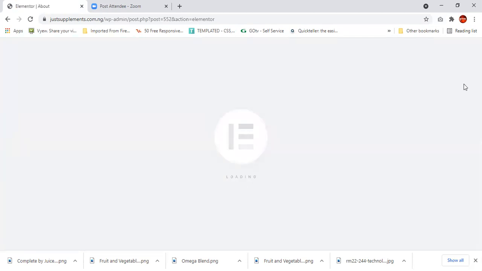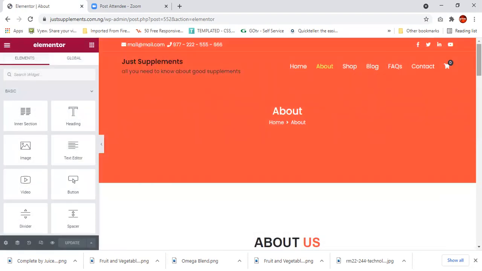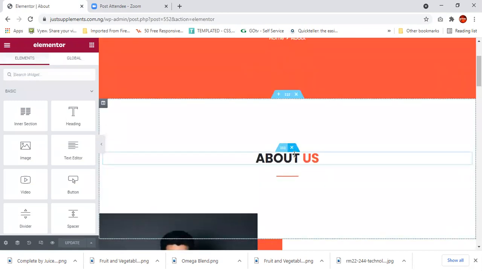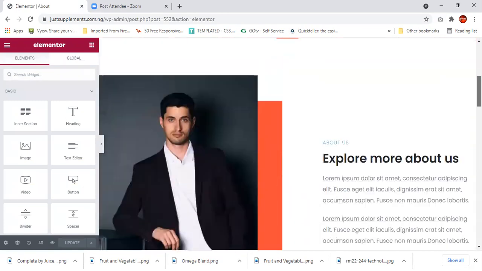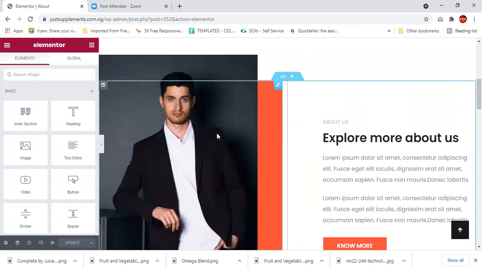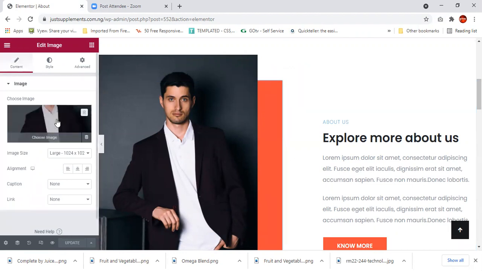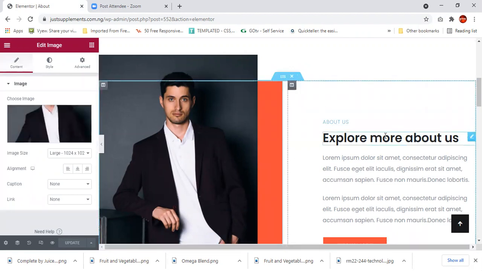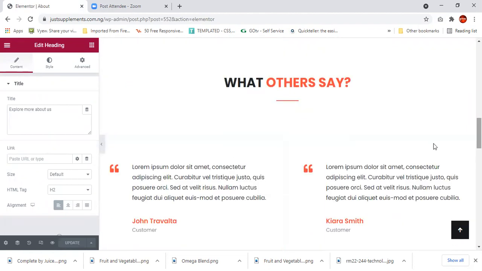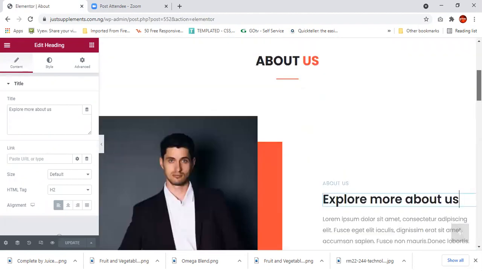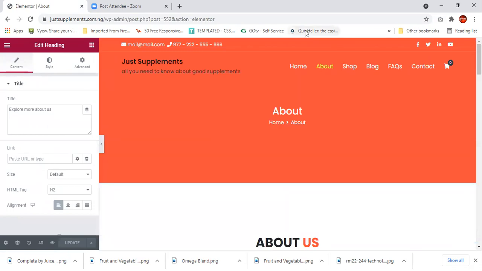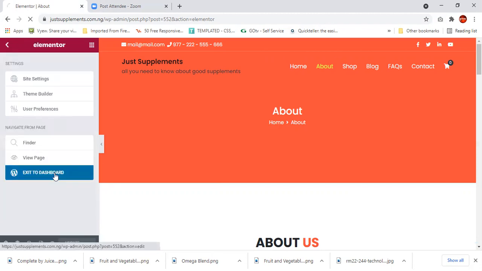The speed of the internet will determine how fast it's going to load. I've done that. So, I want to edit this. You can just go over here and put your picture to represent this person. Let's click on it. You see the picture is going to show here. You can go ahead and do whatever you want to do. Edit the words there. Edit whatever you want to edit. But I don't want to do anything right now. I think you're going to be doing that yourself. So I want to get out of here. Click exit to dashboard. I'm getting out again.